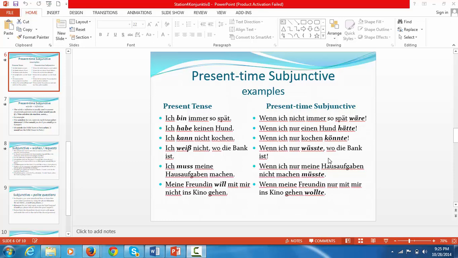I'll show you a page in the text that also has some charts on this. A previous slide in this PowerPoint presentation shows you exactly how to conjugate sein. And then the second one, ich habe keinen Hund, the way we would set that up in the subjunctive is wenn ich nur einen Hund hätte.